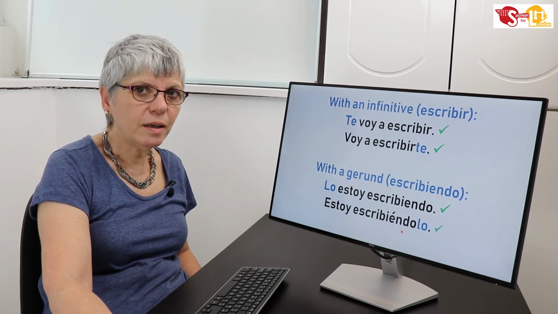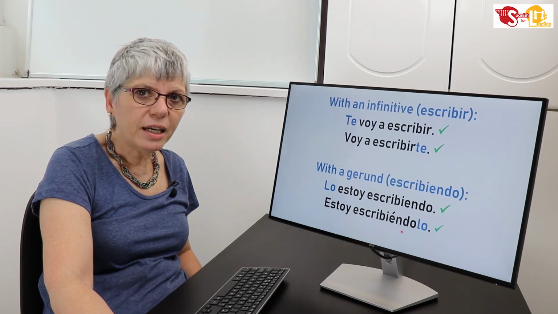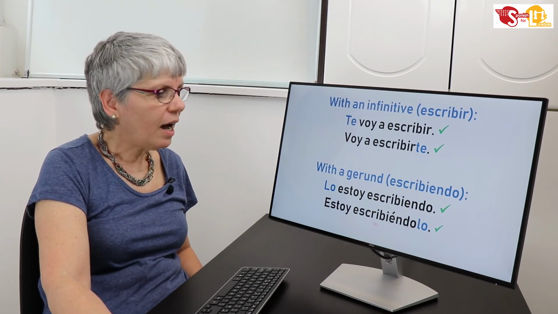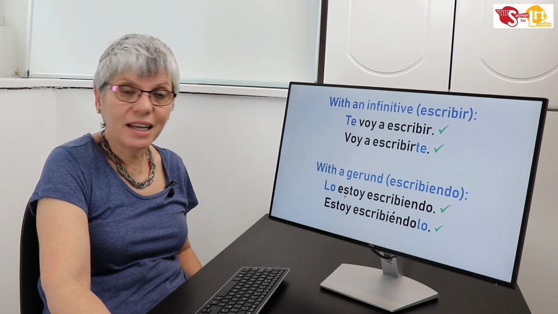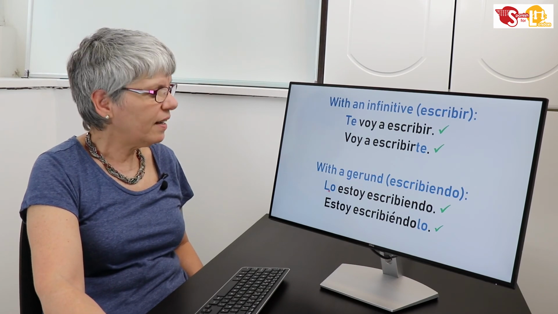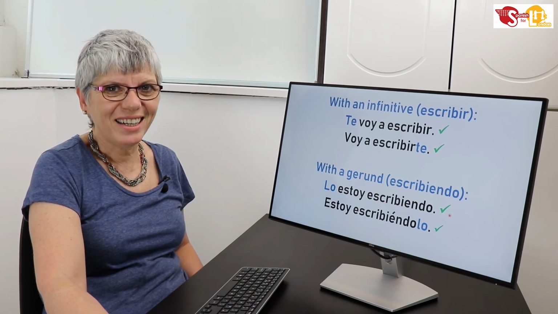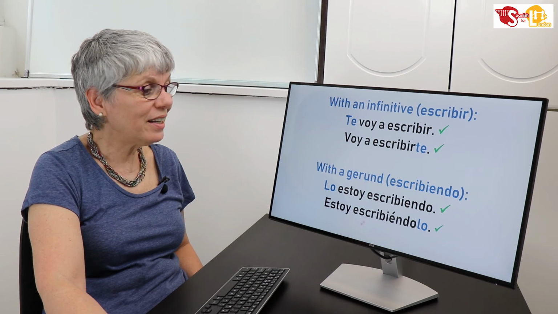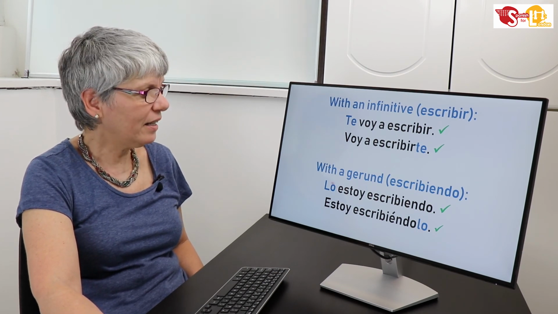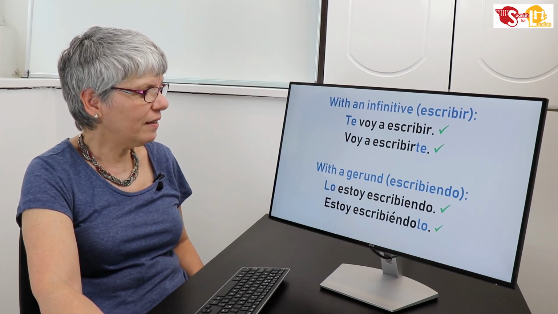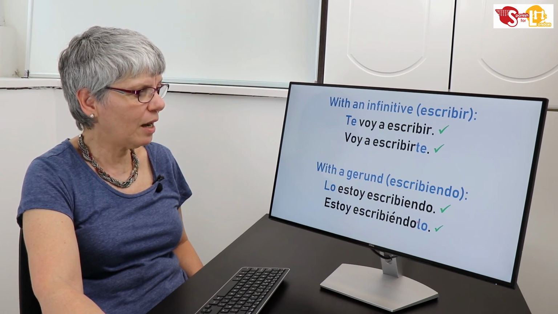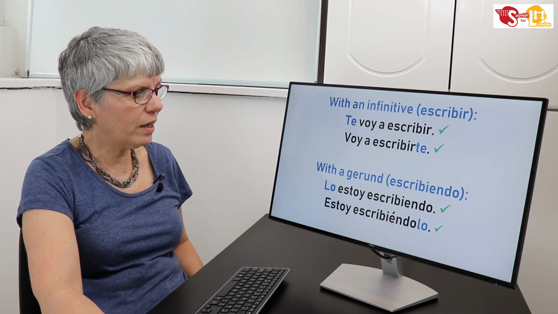So I say, for example, hey Eugene, have you written the essay, and the Spanish essay? And Jane says, I am writing it right now. Lo estoy escribiendo or estoy escribiéndolo. And again, here you put this in front and you have two words, and here you have only one word.